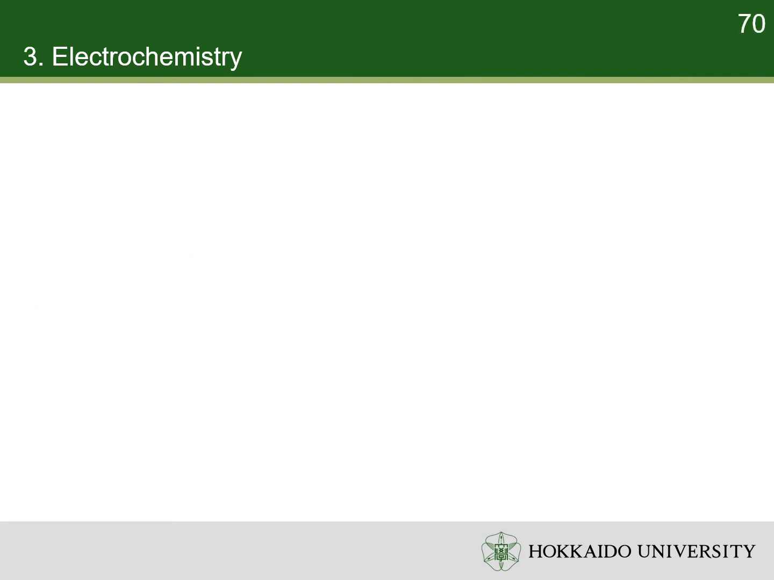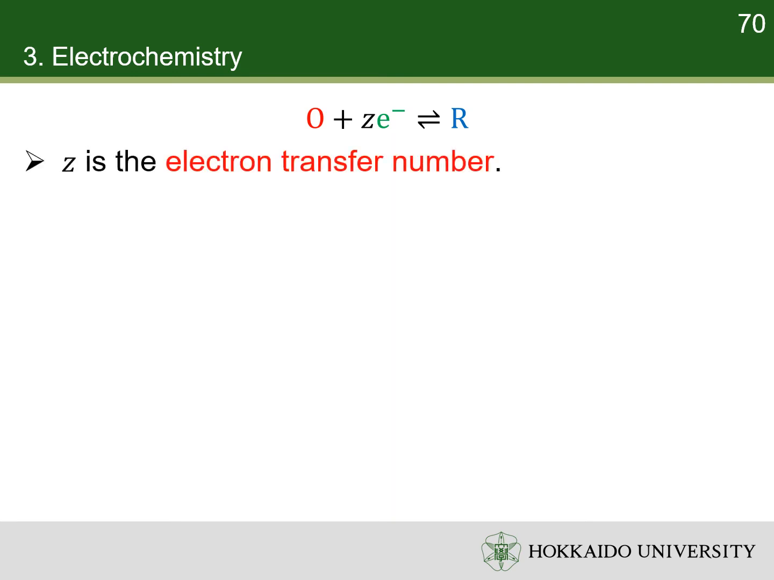Now, let's consider the thermodynamics of electrochemical reactions. Consider a half reaction, in which a substance, O, is reduced to another substance, R. Z is the number of electrons transferred in the reaction. The reaction Gibbs free energy is given by the following equation.